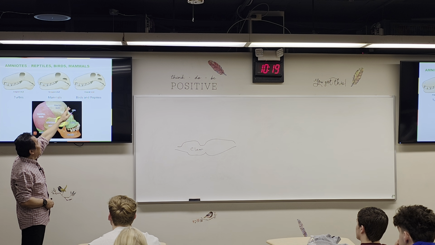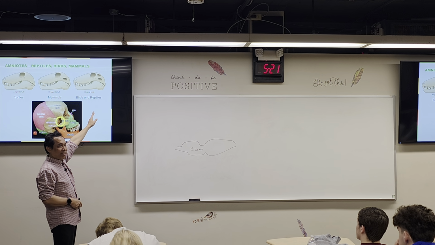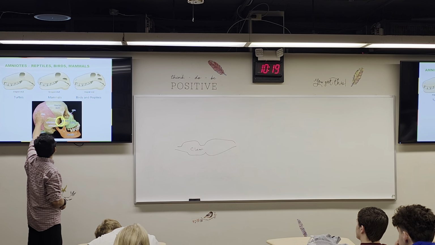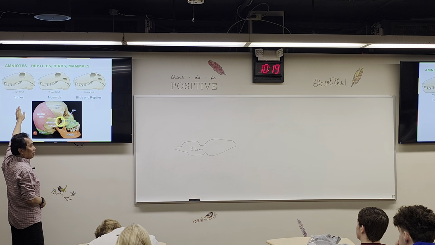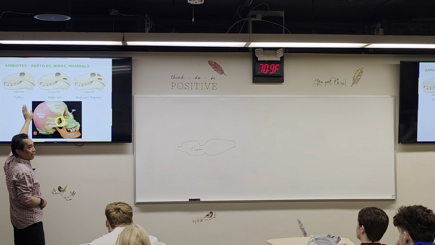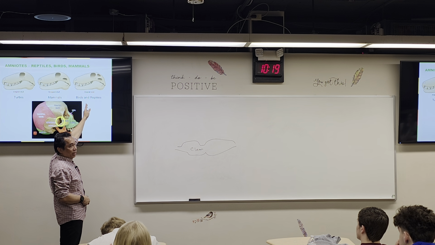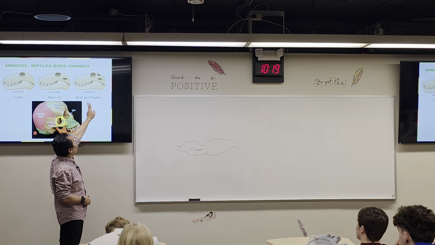Okay. Other vertebrates, which is other reptiles, except the tortoise and turtle, they are diapsid. Di or D means 2. So 2 holes.